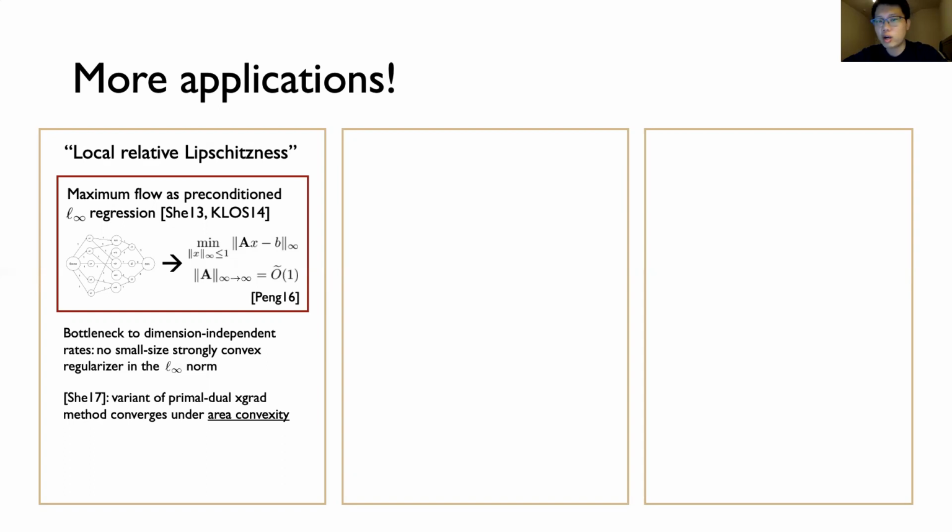Sherman actually showed how to overcome this difficulty in a breakthrough work in 2017 by considering a primal dual form of L infinity regression. And he solved the associated VI by designing a new extragradient algorithm and analyzed it through a weakening of strong convexity, which he called area convexity. In our work, we showed that the original extragradient algorithms of Nemirovski and Nesterov applied to this VI problem, when driven by Sherman's regularizer, also obtained the same rates up to constants.